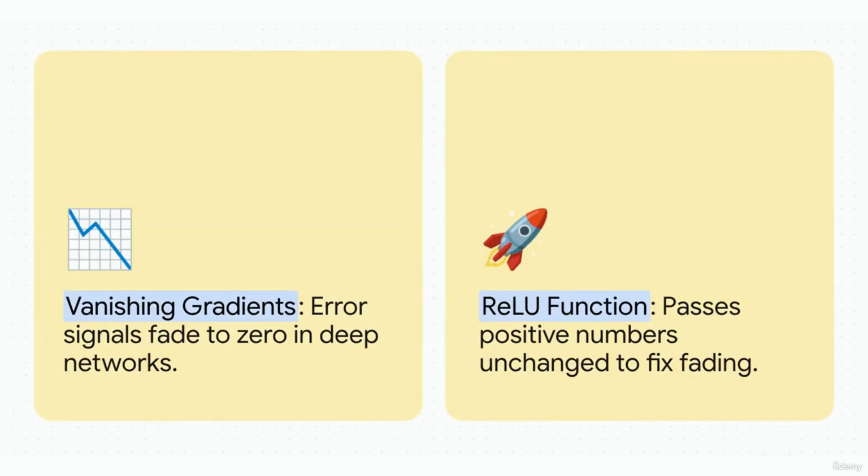But as these networks got deeper and deeper, scientists hit another nasty roadblock, the vanishing gradient problem. The error signals were literally fading away to zero before they could even reach the earlier layers of the network. The fix? An incredibly simple mathematical function called ReLU. It simply lets positive numbers pass through unchanged and turns negative numbers to zero. Sounds basic, right? But ReLU single-handedly allowed networks to grow to over 100 layers deep without losing that crucial signal.